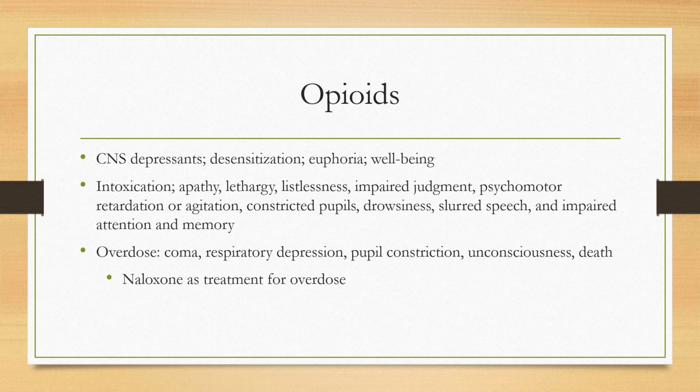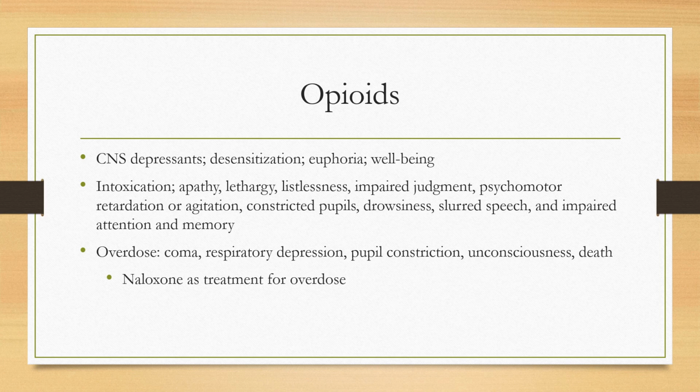Intoxication develops soon after the initial euphoric feeling, and signs and symptoms include apathy, lethargy, listlessness, impaired judgment, psychomotor retardation or psychomotor agitation, constricted pupils, drowsiness, slurred speech, and impaired attention and memory. Severe intoxication includes coma, respiratory depression, pupillary constriction, unconsciousness, and death.